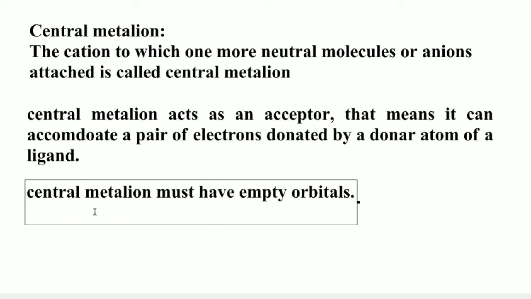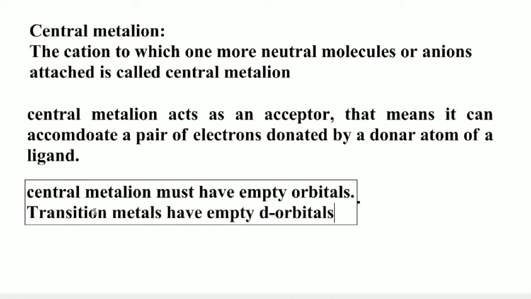Students, in general, transition metals, that is the d block metals, have vacant or empty d orbitals. We know that the d block elements are known as transition metals.